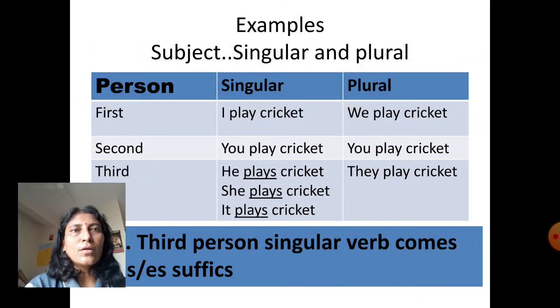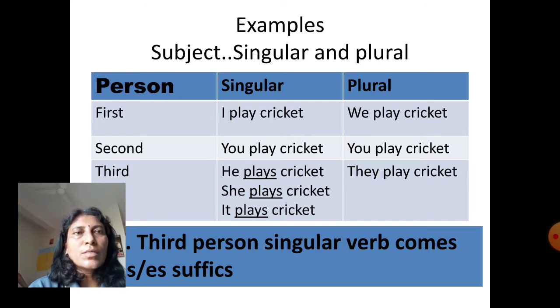Now this is the chart showing the simple present tense and the persons. The first person singular subject is I, and the first person plural subject is we. So our example of simple present tense will be: I play cricket, and for plural, we play cricket. Second person singular subject is you, and the second person plural subject is you. So our simple present tense sentences for second person: you play cricket, you play cricket.